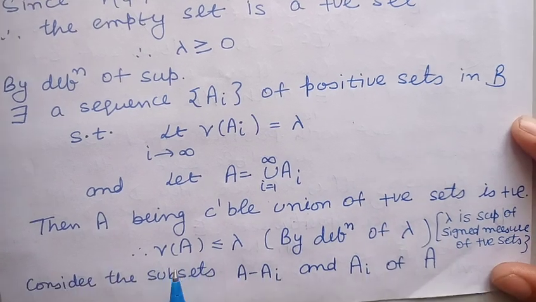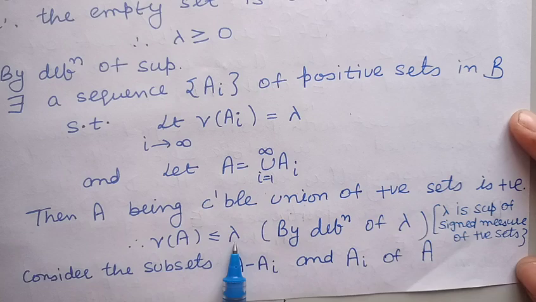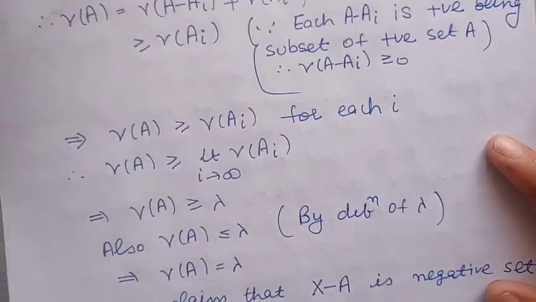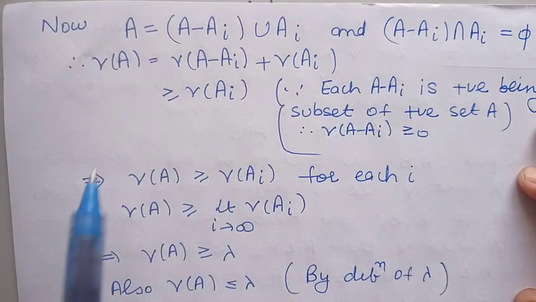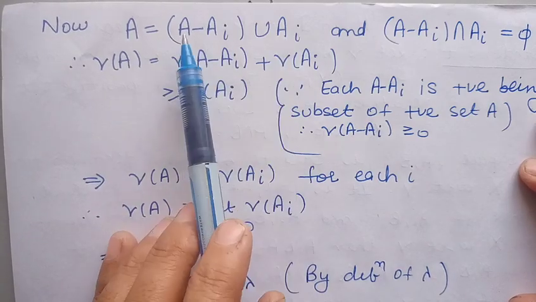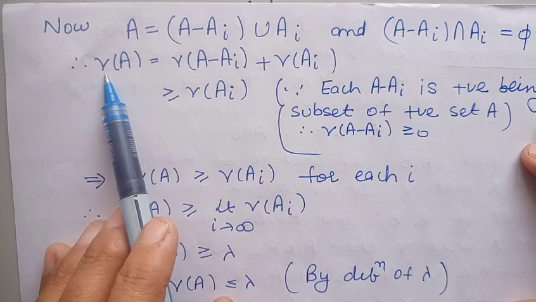Also, the measure of this set A will be less than or equal to lambda, because by definition we have taken lambda as the supremum of the signed measures of the positive sets. Now, we can write the set A as the disjoint union of the sets A_i and A minus A_i, taking the signed measure nu on both sides.